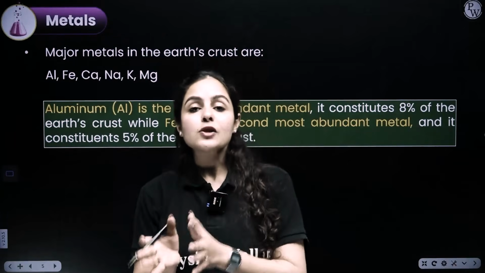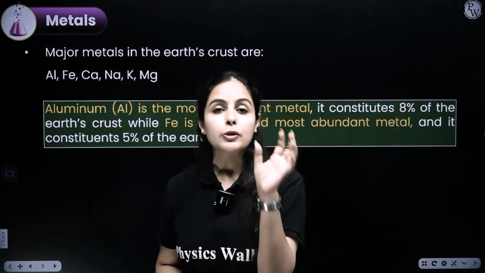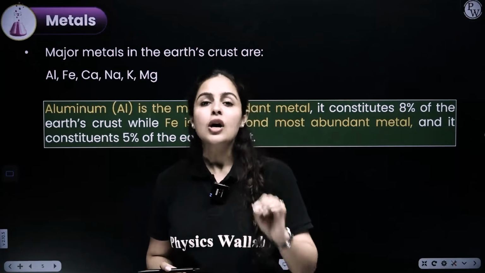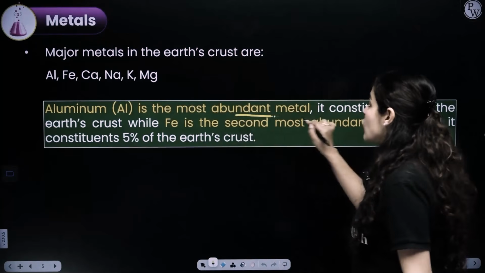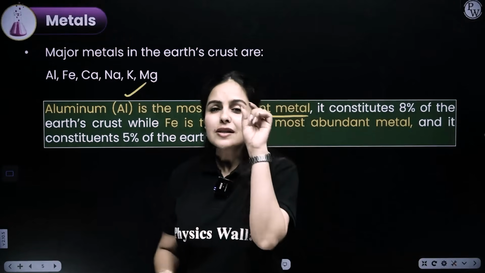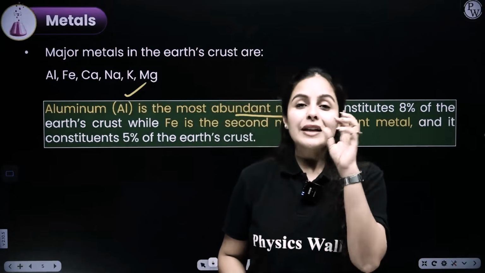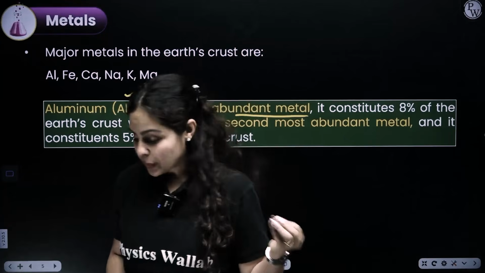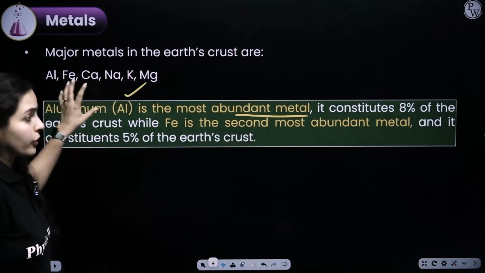Alright guys, now let's move on further to some of the questions which you usually get in your paper, not only in your board paper, but there is a high chance of this being asked in your competitive exams also. So, which element is the most abundant metal in the earth crust? That is aluminium. These are very small details that you have to remember, and these are memory based questions that you can solve and gain marks quickly. Right? So that is the information which gives you score.